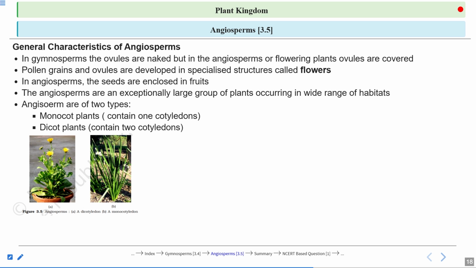In the flower of dicot, it is either tetramerous or pentamerous, meaning you will have 4 or 5 whorls, whereas monocots are trimerous, with only 3 whorls. So these are some of the differences between monocot and dicot. Here you can see this is a dicot plant, and here you can see this is a monocot plant.